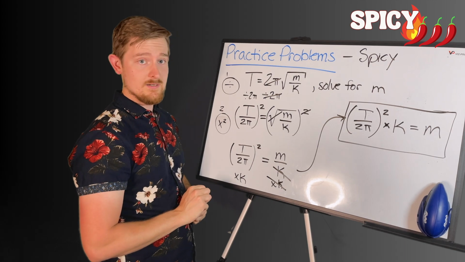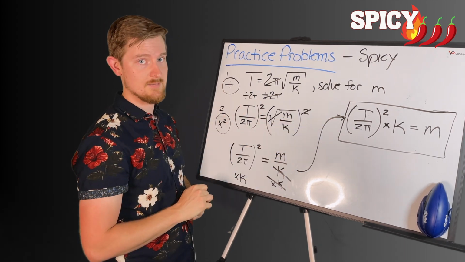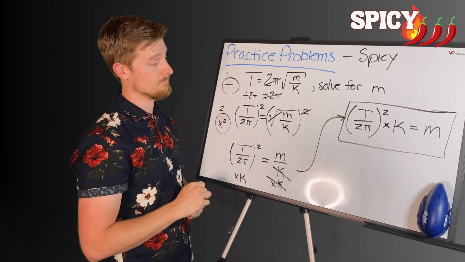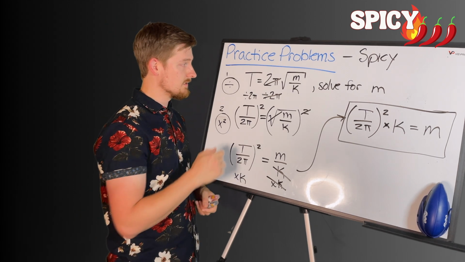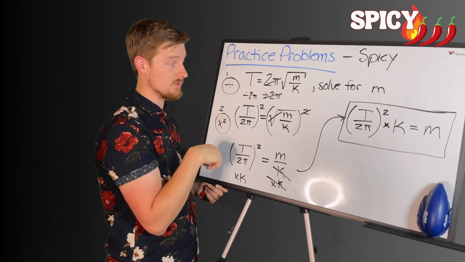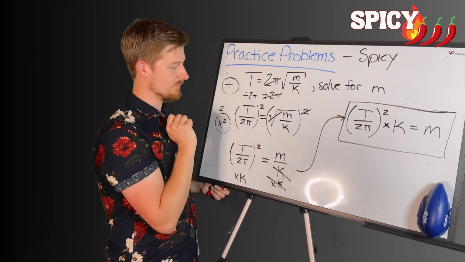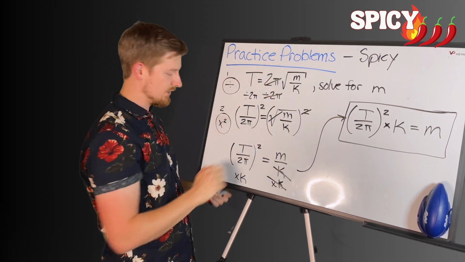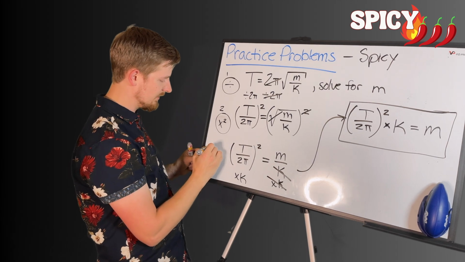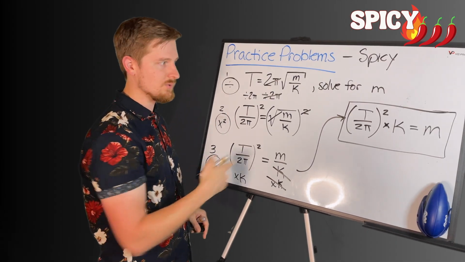If you paused your video, check your work. How'd you do? Did you get to the end? Definitely double check your steps and see where you maybe have missed something, okay? This is more of a spicy question because we had to make some decisions about what happens first and what happens second. We also had to do some inverse operators like using square to undo a square root. We also had to do 3 full steps. I didn't write that down here, but look, here's your 3rd step. We had to multiply down here at the end. We had to do 3 steps of algebra to get to the end.